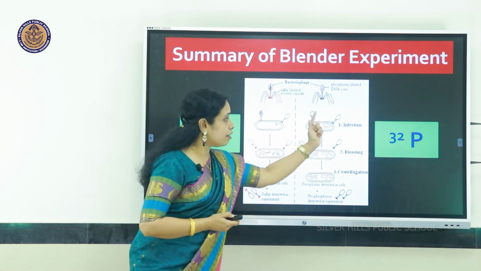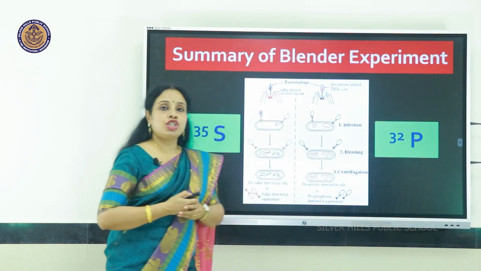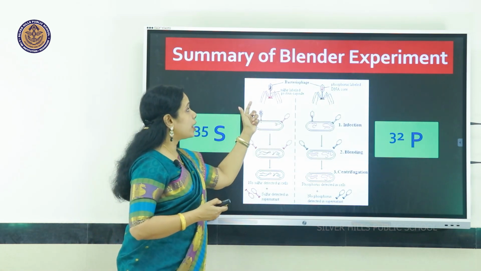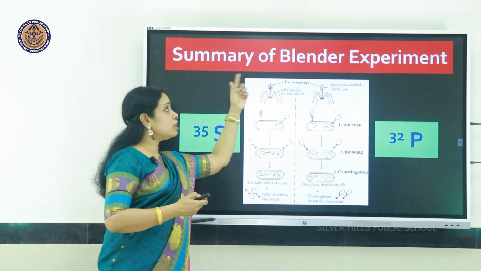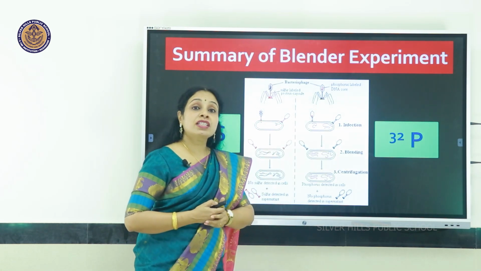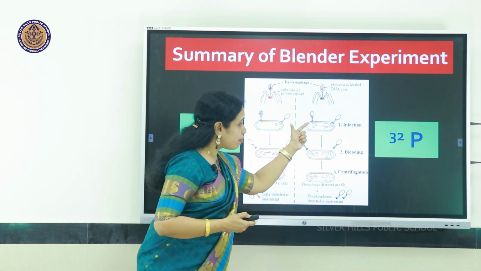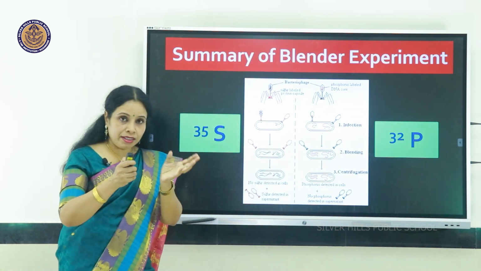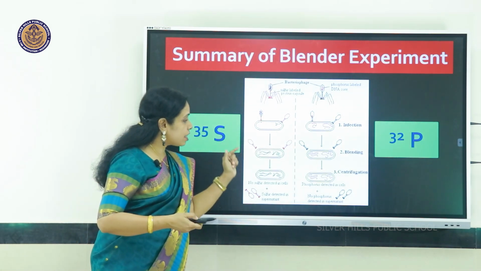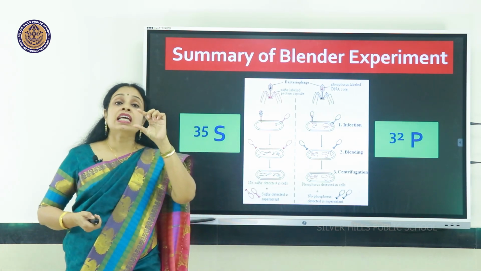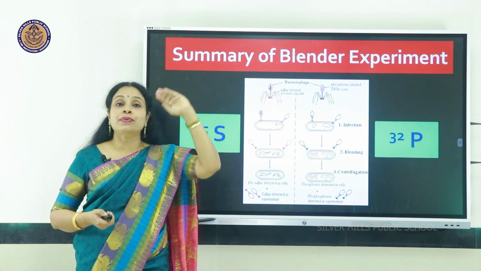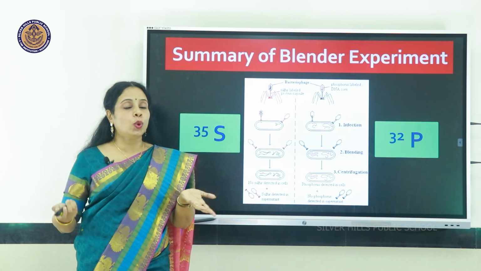The three steps are infection, blending and centrifugation. Before doing infection, what was done? They had incorporated sulfur 35 into this phage preparation, and over there they had incorporated phosphorus 32. After infection, blending was done to remove the empty capsids, and later when centrifugation was done, the heavier bacterial pellets settled at the bottom and the supernatant liquid contained the capsid, the empty protein coat.